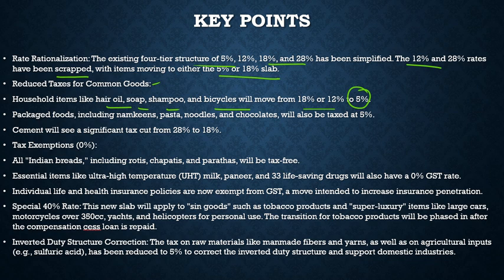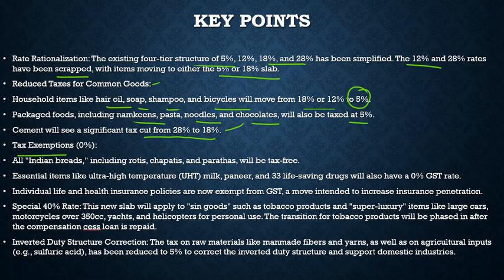Then packaged foods including namkeens, pasta, noodles, and chocolates will also be taxed at 5%. There we will also see the rate decrease. Then cement will see a significant tax cut from 28% to 18%. With respect to cement also, a rate cut. What are the tax exemptions given?